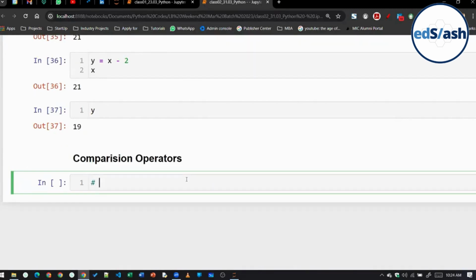There is equal to, there is not equal to, then there is greater than, there is less than, there is greater than equal to, there is less than equal to.